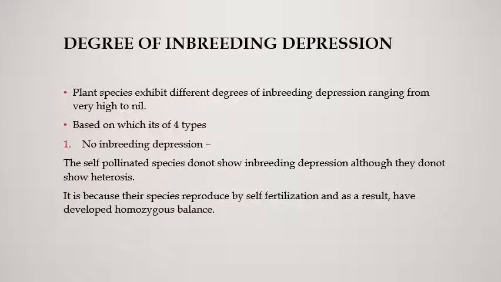Degree of inbreeding depression. The various plant species differ considerably in their responses to inbreeding. So, inbreeding depression may range from very high to very low, or it may even be absent. Based on this, it is of 4 different types. Lack of inbreeding depression, or no inbreeding depression: the self-pollinated species do not show inbreeding depression as well as heterosis. It is because these species reproduce by self-fertilization and as a result, they have developed a homozygous balance.